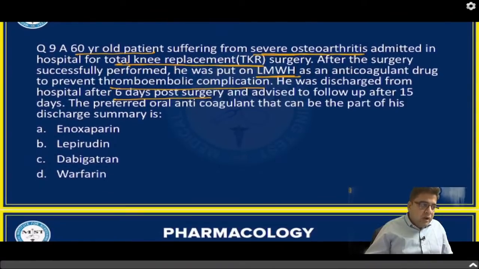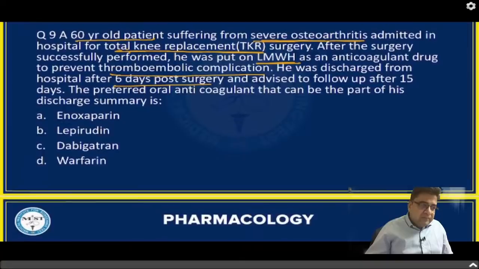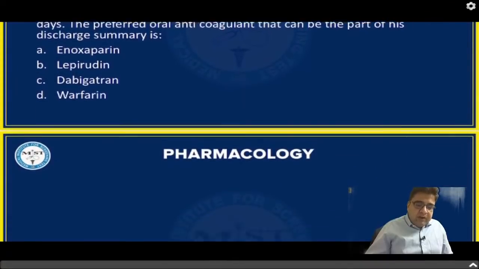Okay. So how to solve these questions? Try to understand.